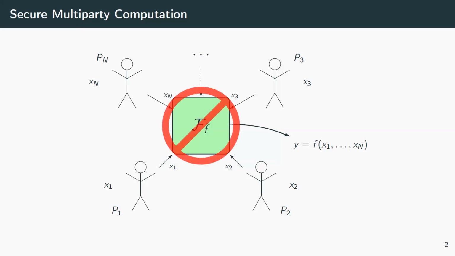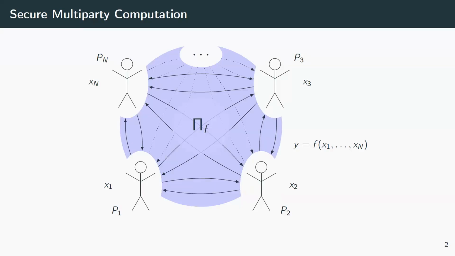Now, we cannot assume we have such a magic thing, so the parties need to run a cryptography protocol. So in the end, they get the output, but without learning anything else. And this is basically MPC.